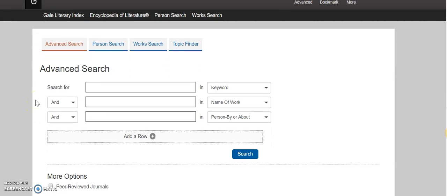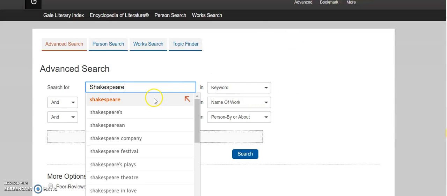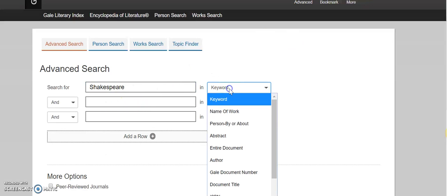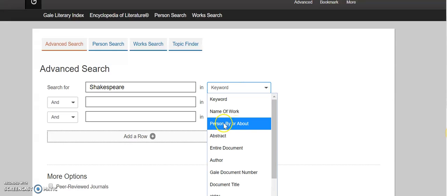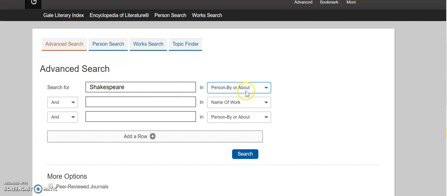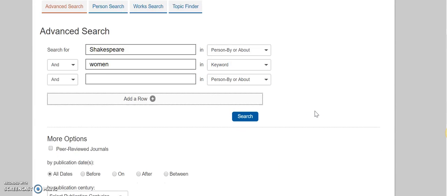The advanced search is good if you have a more complex topic with more keywords that you want to use. So, for example, if you wanted to write a paper about Shakespeare and the women in the plays, we could say Shakespeare over here. Person by or about is going to be for authors and biographies, so that will help. And also women, and we're going to just make this keyword. Some of them they've autofilled, so you need to make sure that you change that to whatever is most appropriate.